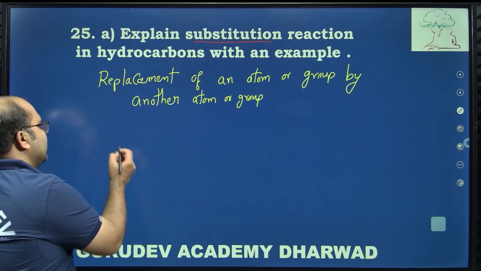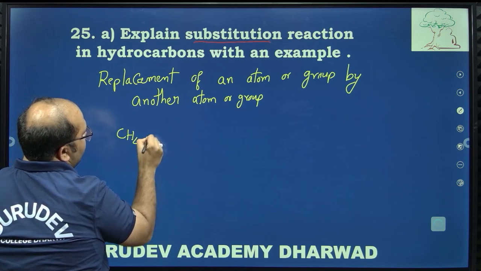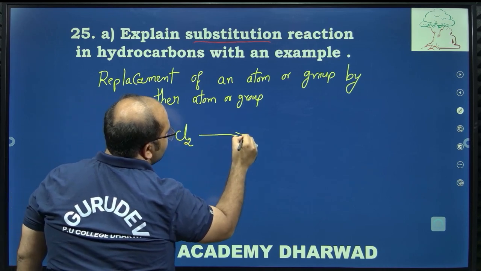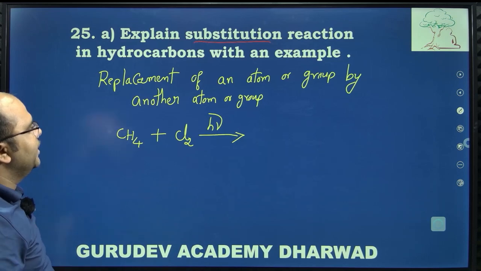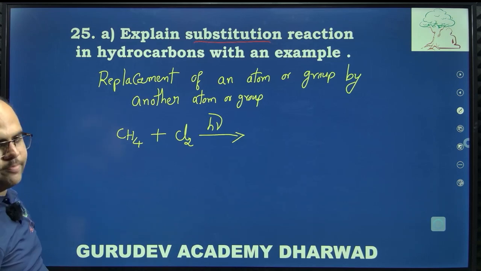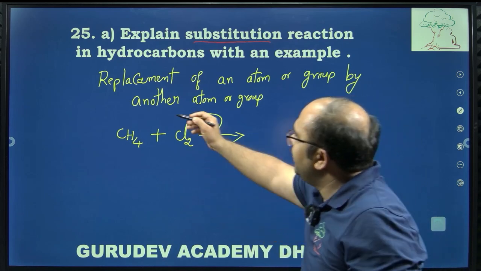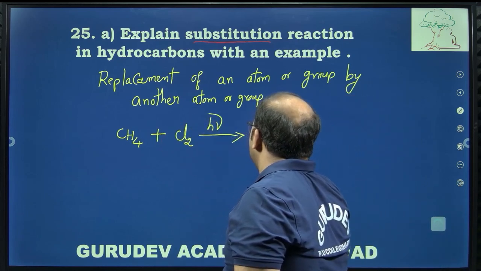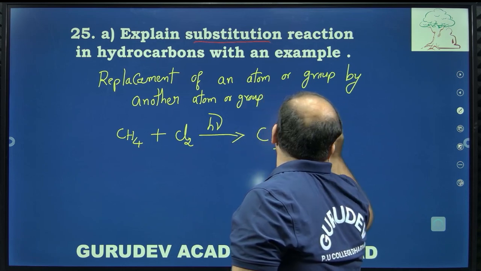Let us take the example methane. It is treated with chlorine molecules in the presence of sunlight. Now we have to show the replacement. What is replacement? One has to go, another has to come. Now the hydrogen atom in methane is replaced by a chlorine atom, that is CH3Cl.